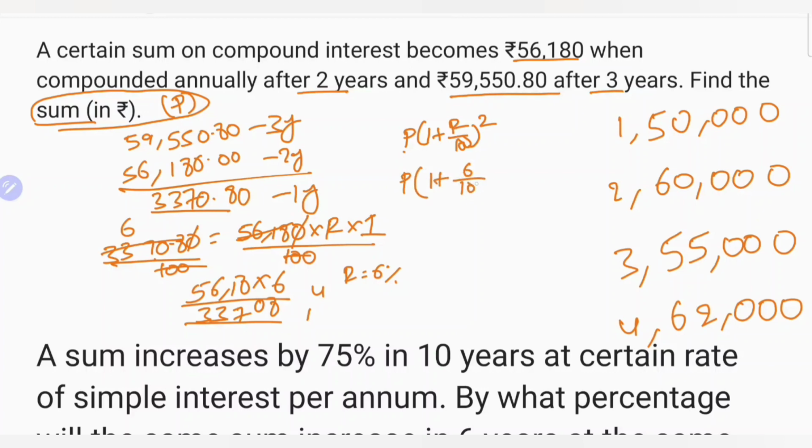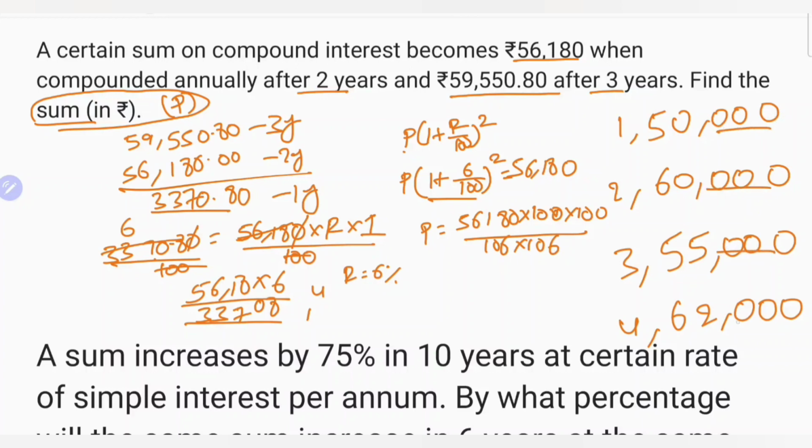Here we find the principal. Here rate of interest is 6. Here 2 years, 56,180. Observe the calculation. It is 106 by 100, 106 by 100 whole square, this value. So P equal to directly 100 into 100 by 106 into 106. Here in options there are also zeros, so never cancel 100.